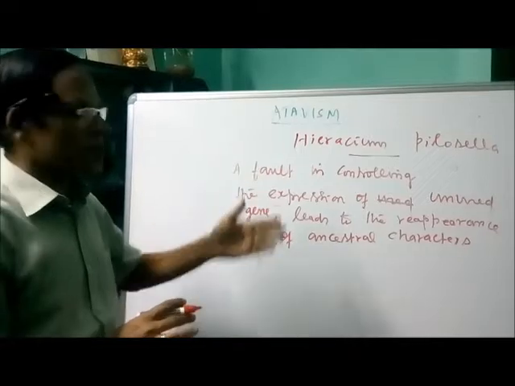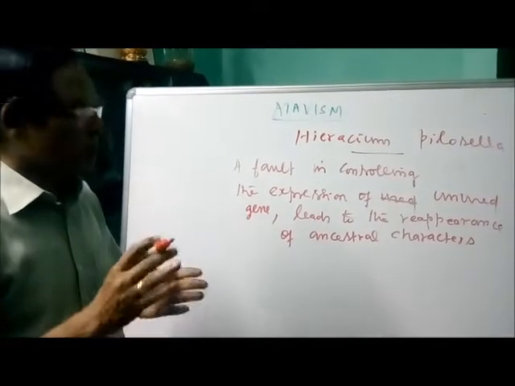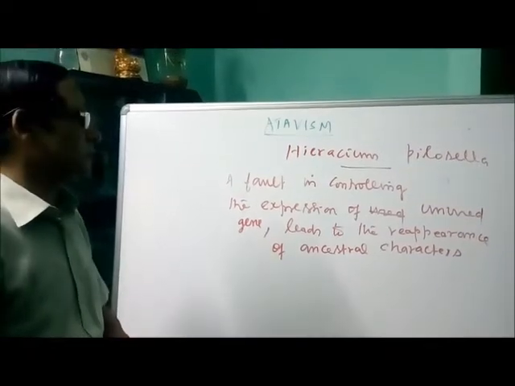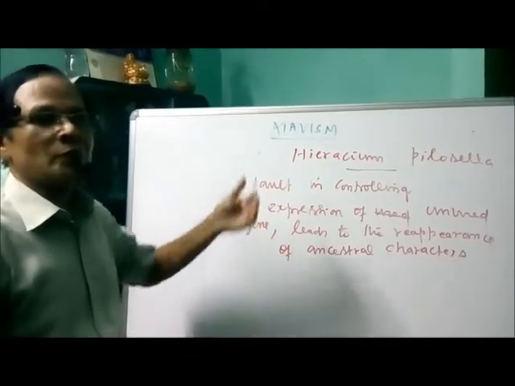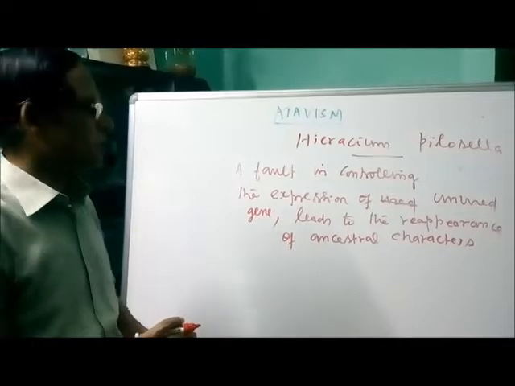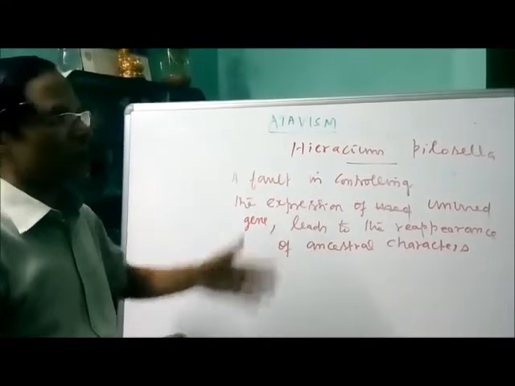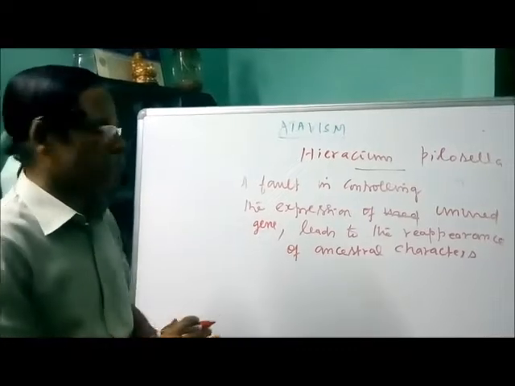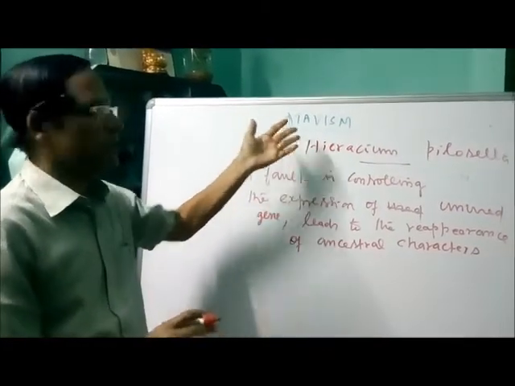So it lost its sexual reproduction, but in a few generations, all of a sudden, the plant was able to reproduce. That is called the re-emergence of sexual reproduction. Re-emergence means the reappearance of the ancestral character. That is actually atavism.